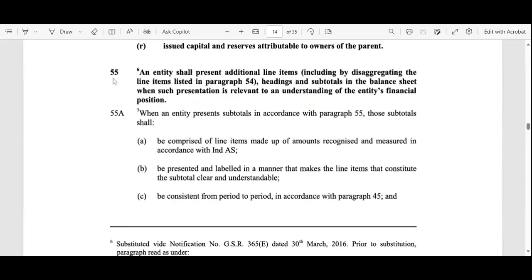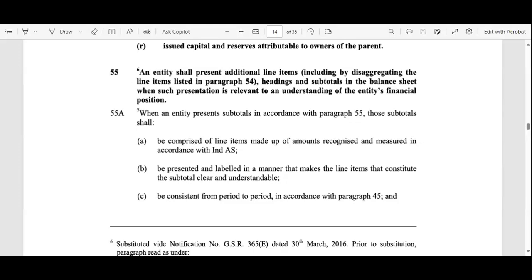Okay, so if we read that 55 number point, that entity shall present the additional line items, including disaggregating the line items listed in paragraph 54. Some of the entities add additional headings and subtotals in the balance sheet when such a presentation is relevant to understanding the entity's financial position.